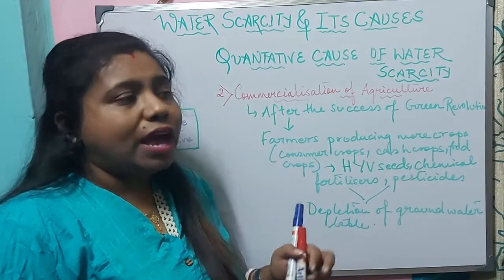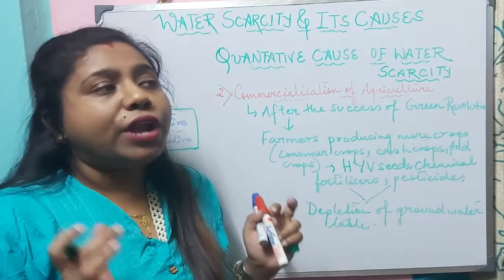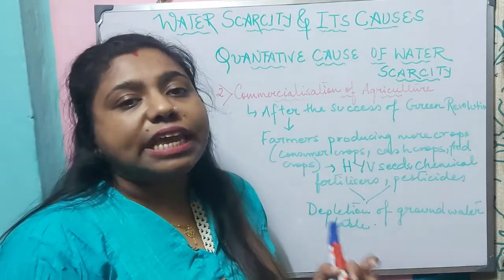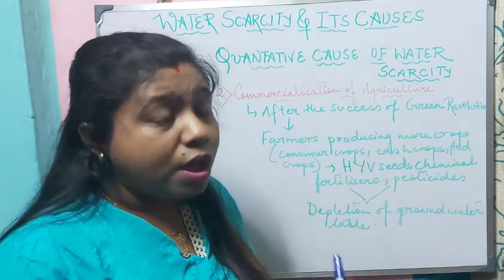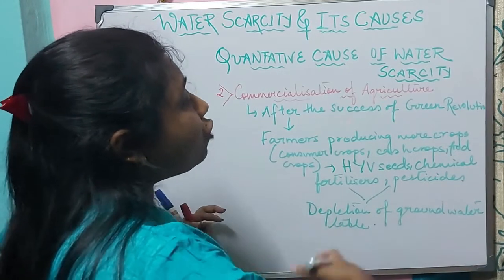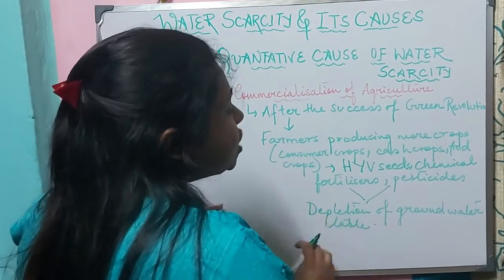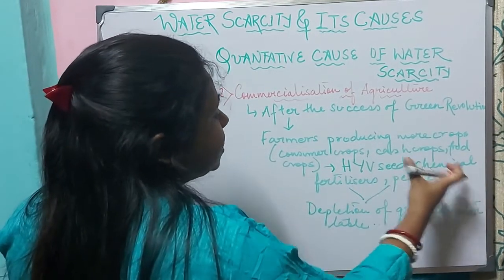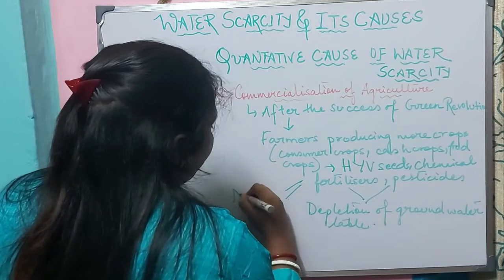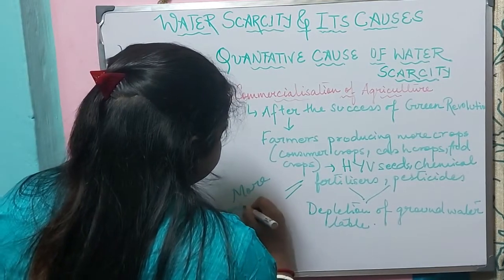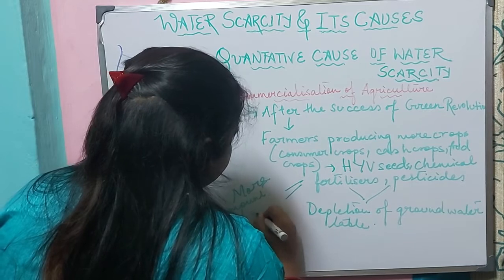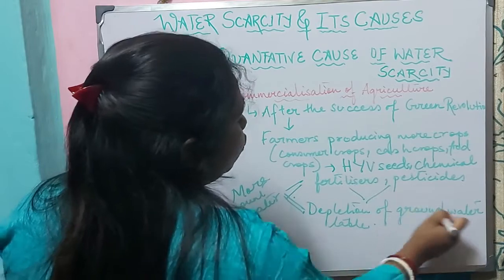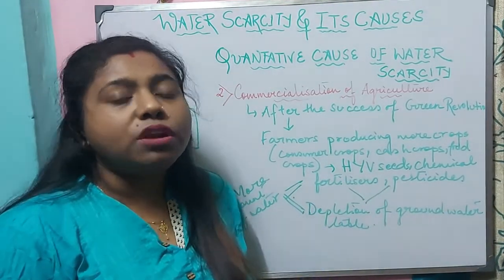So maybe as of now we are self-sufficient in food grains production, but the excess production of crops is leading to depletion of groundwater, because as we are using HYV seeds, chemical fertilizers, pesticides, they need more amount of water. And more amount of water means depletion of groundwater table or depletion of groundwater resources.